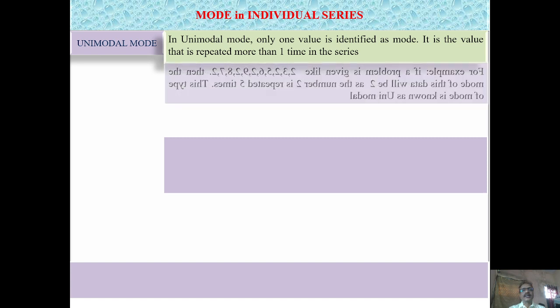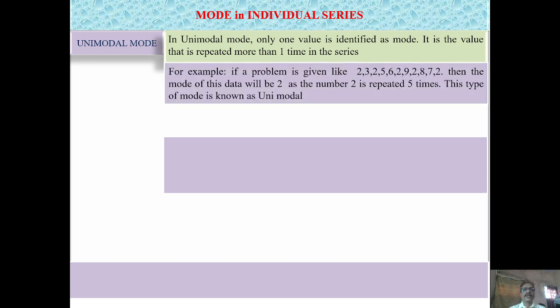Now we will see an example. If a problem is given like 2, 3, 2, 5, 6, 2, 9, 2, 8, 7, 2, 8, 7, 2, then what is the mode? The mode in this example will be 2, as the number 2 is repeated 5 times compared to the other values. This kind of answer is known as unimodal mode.